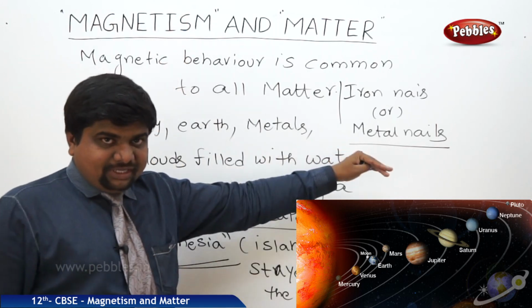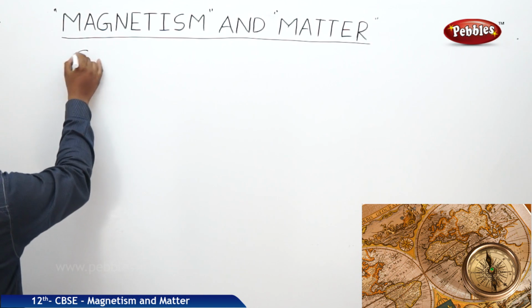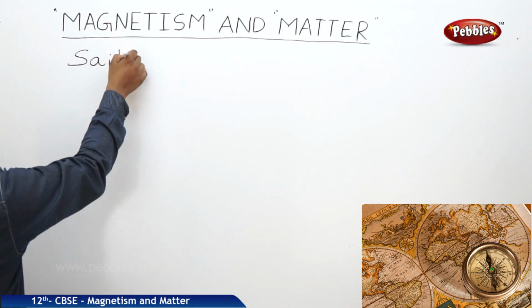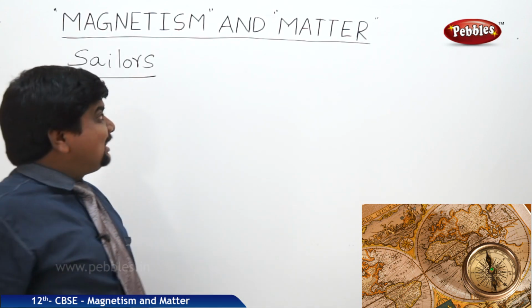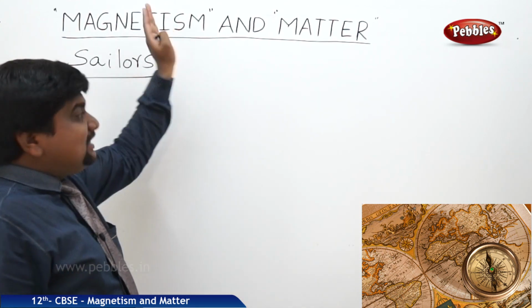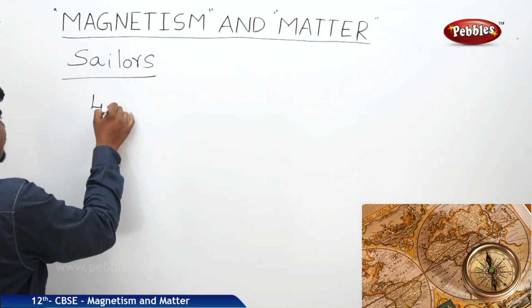Next, this magnetic behavior was useful for sailors. The commercial exploitation of this concept was done by the Chinese since 400 BC.